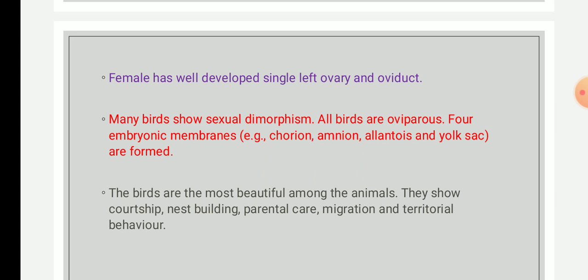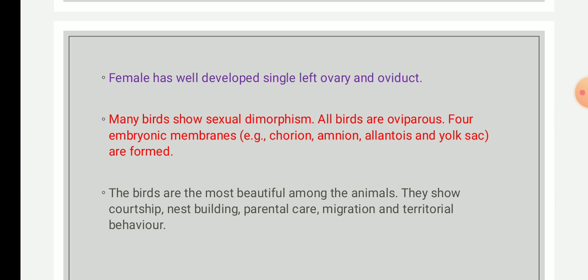The next point is that many birds show sexual dimorphism, that is, we can distinguish the male and female by appearance, morphology, coloration and so on. Most of the time the males are more attractive than the females. And all birds are oviparous.